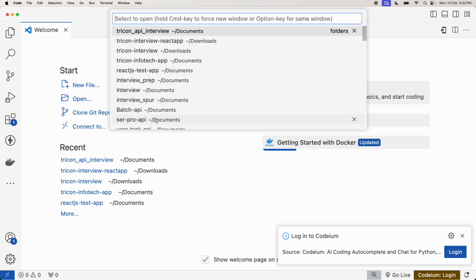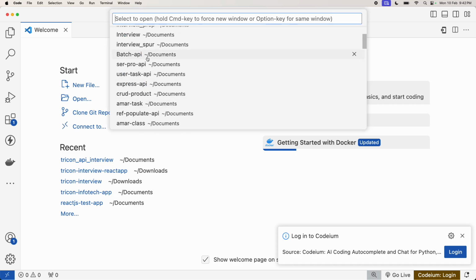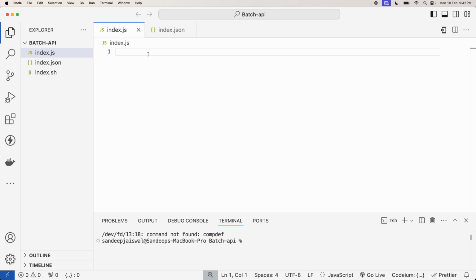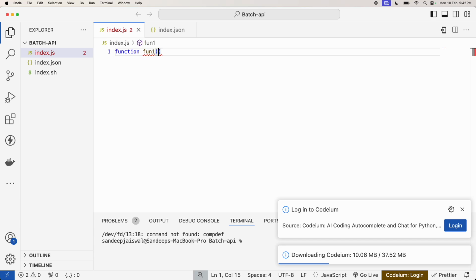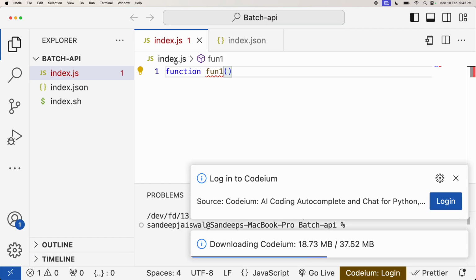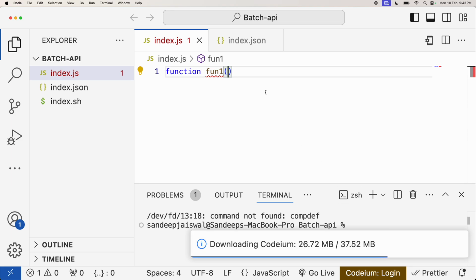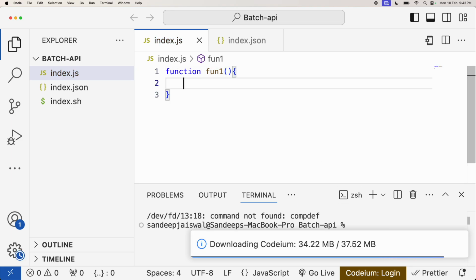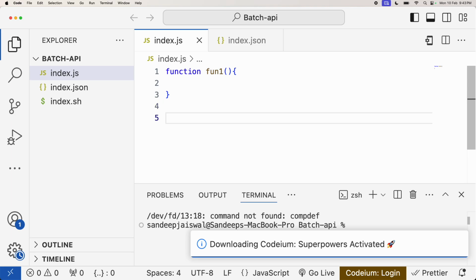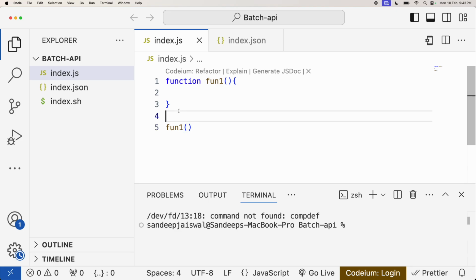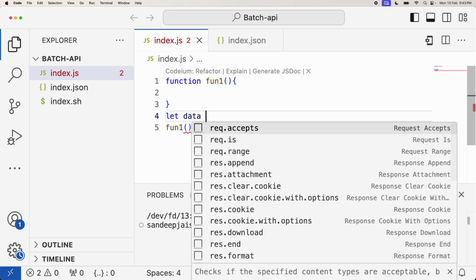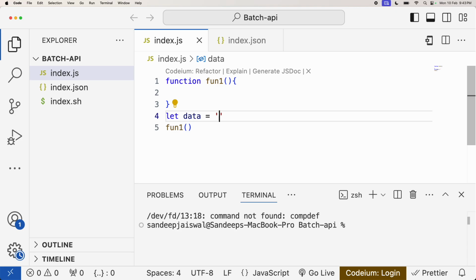Okay, I'll just open the class. Okay, I think this is the one, right? So let's suppose I'm creating one function, fun one. Are you able to view? Okay, now I'm just calling fun one. I'm creating one variable as data and I'm passing hello. Is it okay? Everything fine?